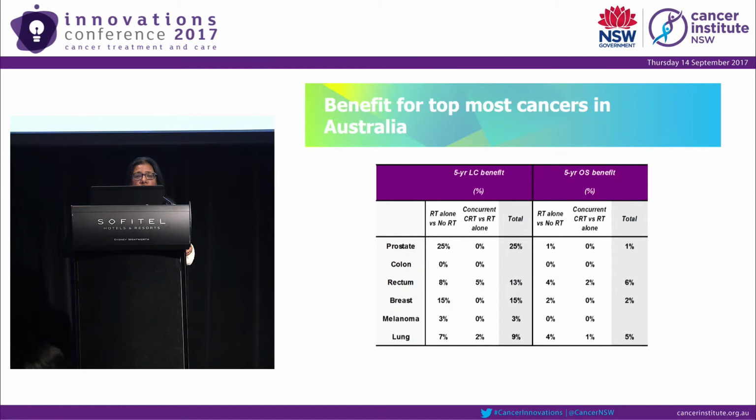So what does all this mean? After all these results, we saw that among the topmost cancers in Australia, the highest local control benefit was for prostate cancer, and for rectal cancer the overall survival benefit was about 6%. For breast, as you can see, the incidence is quite high in Australia. It is estimated to have a local control benefit of 15%, but unfortunately, it didn't translate into that much overall survival. It's only very modest, a 2% benefit.